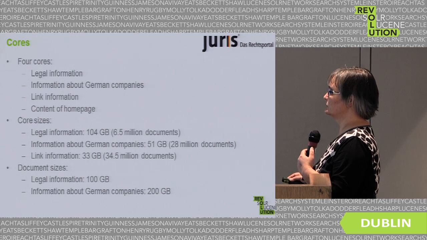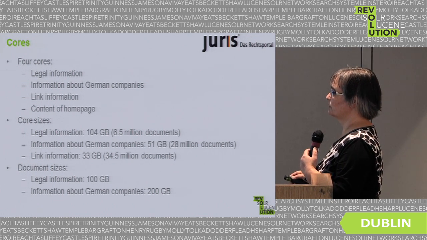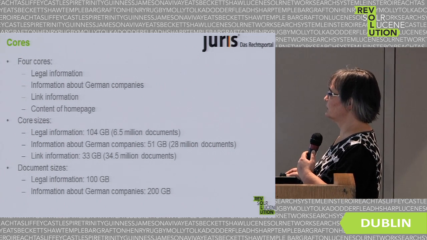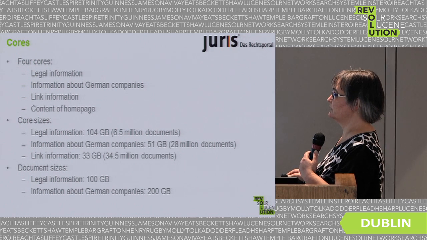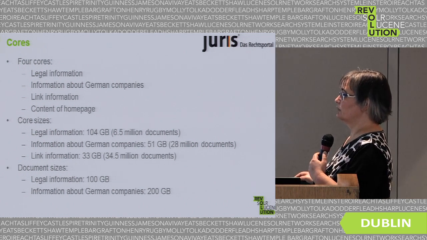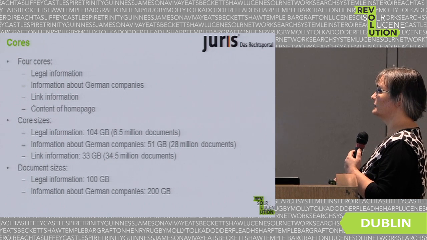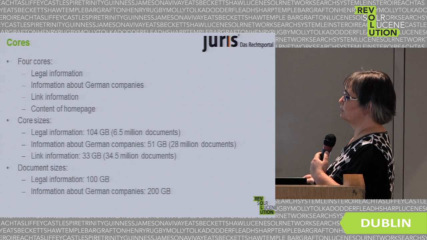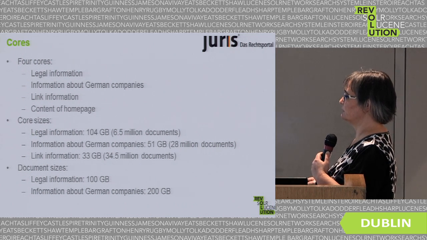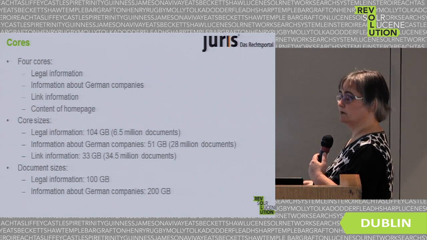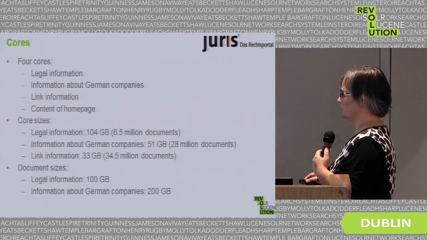We have legal information with 104 GB right now for 6.5 million documents. The documents about German companies are many more, but the index is much smaller. The search there is much simpler. And we have additionally 33 GB for link information. And the document sizes are right now about this: 100 GB for legal information and 200 GB for information about German companies. This is growing quite fast.